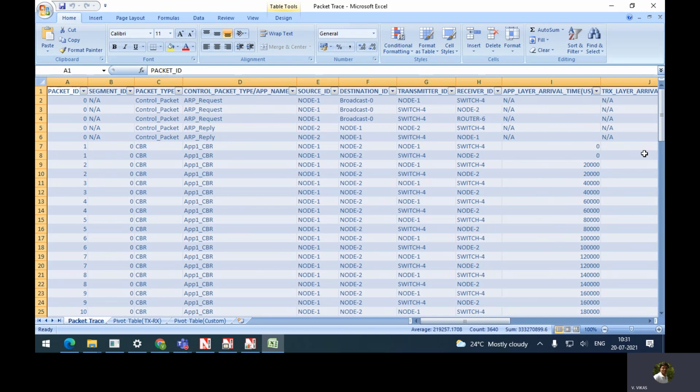Carefully read what is going from node 1 to the switch, and also from the switch to node 2 and the router. Then the request is coming. Whatever the sequence you have, write that over. That will be your result.